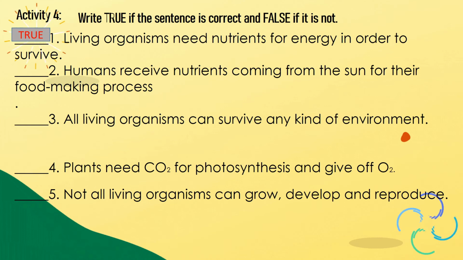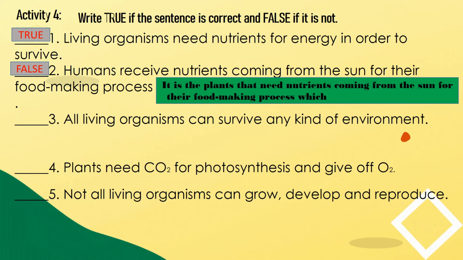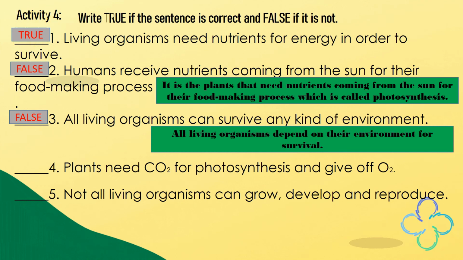Number 2. Humans receive nutrients coming from the sun for their food-making process. False. Why? It is the plants that need nutrients coming from the sun for their food-making process, which is called photosynthesis. Number 3. All living organisms can survive any kind of environment. False. Why? All living organisms depend on their environment for survival.